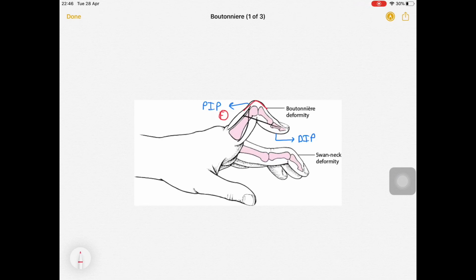Whereas over here you can see extension. The opposite happens in the swan neck deformity. In the PIP you can see extension, and over here you can see flexion. So this is about the Boutonniere deformity and the swan neck deformity.